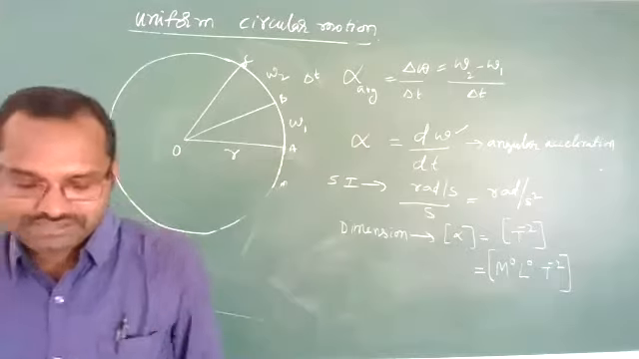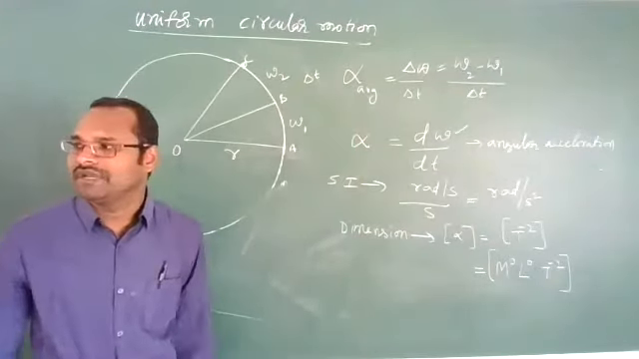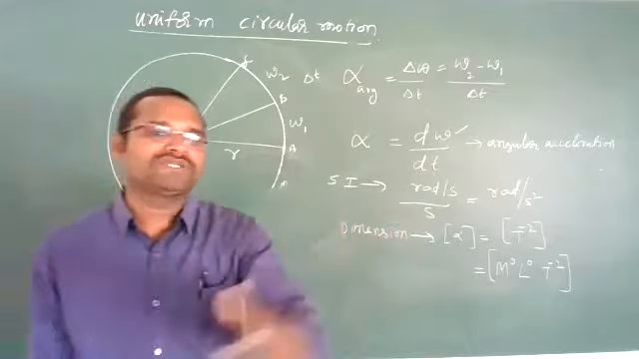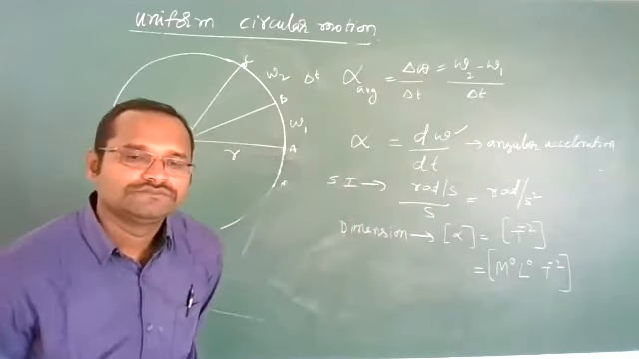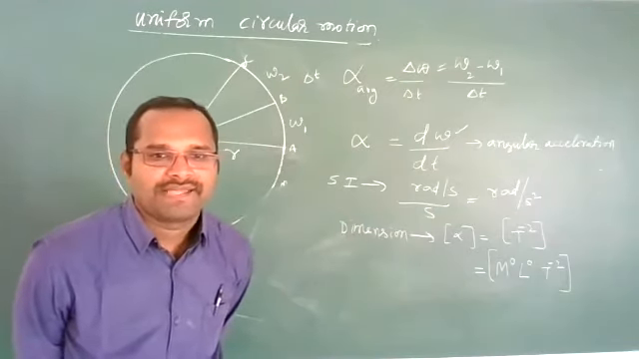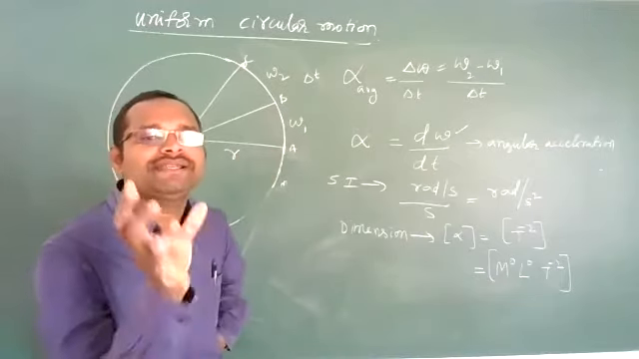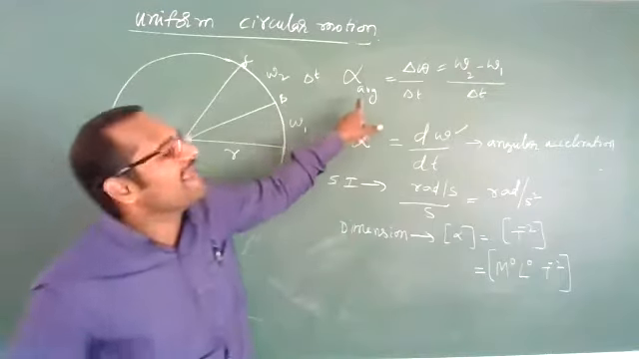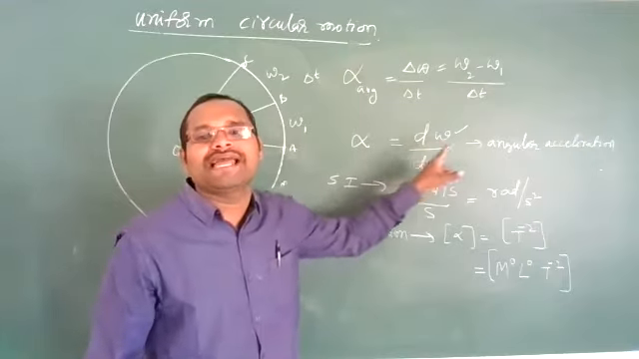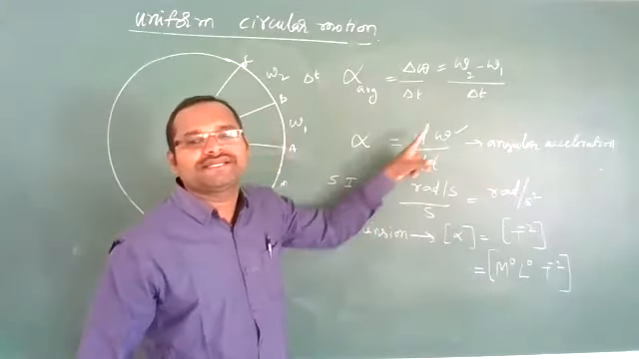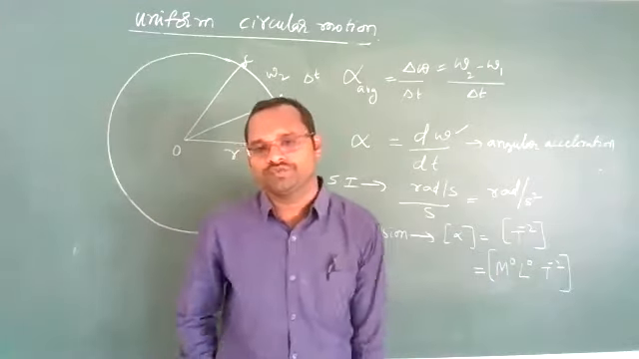Are you getting, students? These are all very simple points. You need to remember all these things, the same way you remember your kinematic equations. Change in angular velocity by time interval is called angular acceleration. d omega by dt is angular acceleration. SI unit is radian per second square. Dimensions are M power 0, L power 0, T power minus 2.